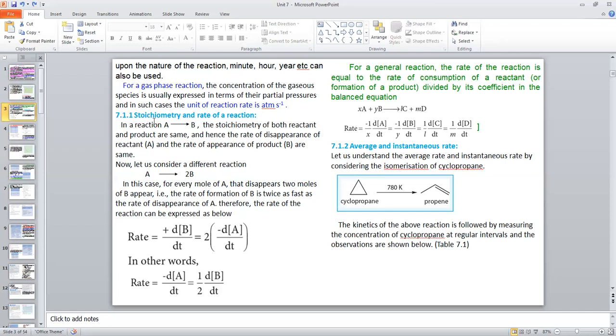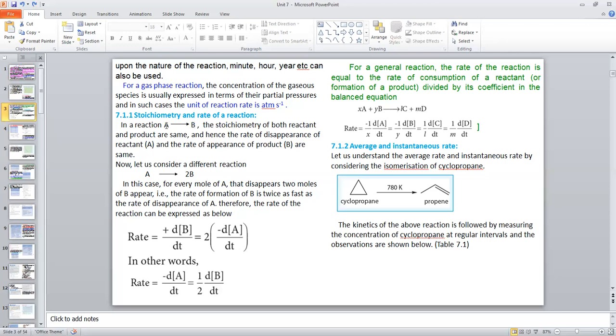Then stoichiometry and rate of reaction. In a reaction, A gives B, the stoichiometry of both reactant and product is the same. Here 1 mole, here 1 mole. So when 1 mole of reactant disappears, 1 mole of product is formed.